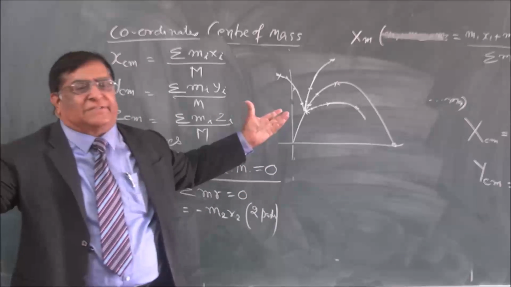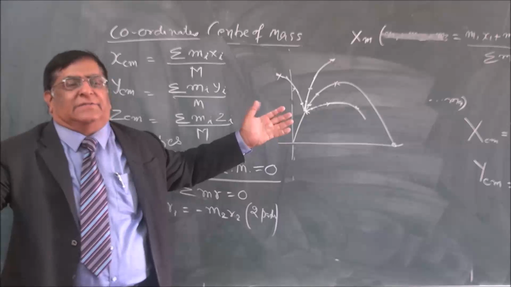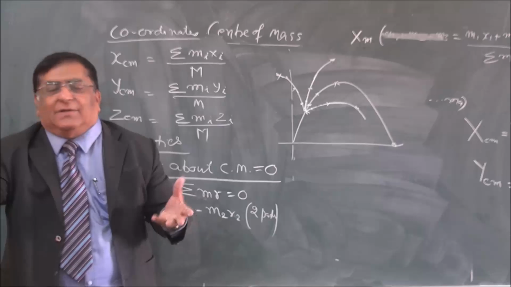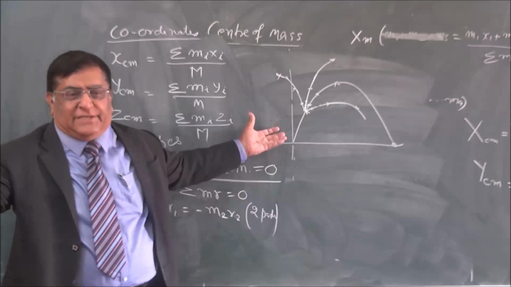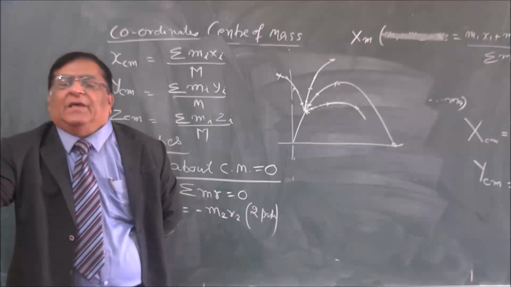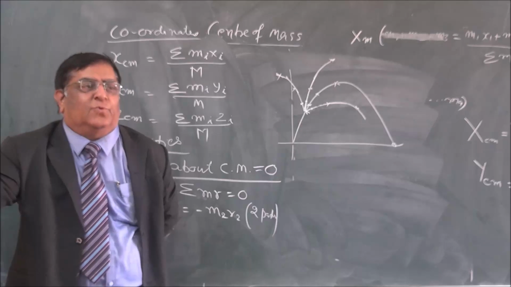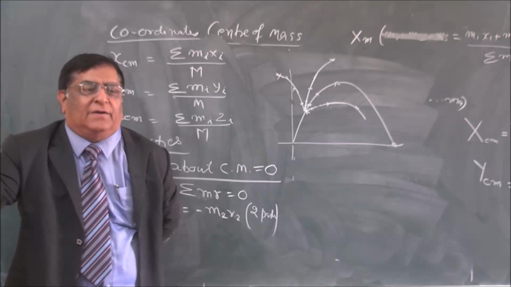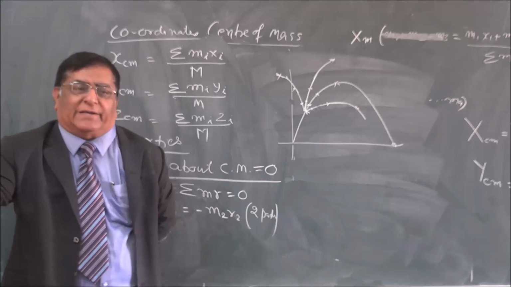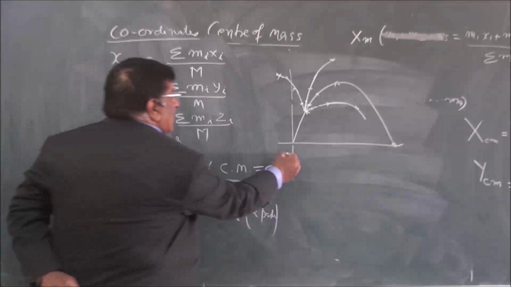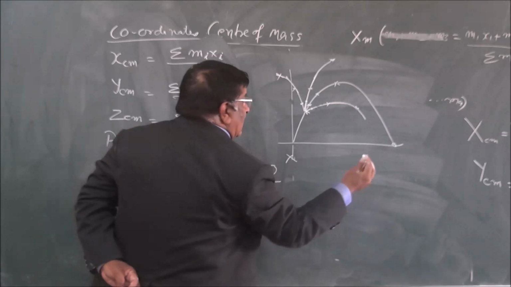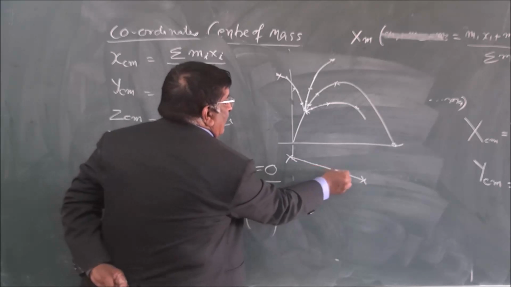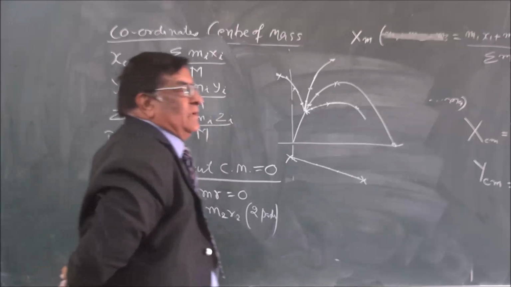So related to this, sometimes questions are asked. This is a very popular concept, but there may be different stories about it, like I have given a story of this. Another thing is, if there is a two-particle system, the center of mass has to be somewhere on the line joining the two particles. If this is one particle and this is another particle, then we join them. The center of mass has to be somewhere here on the line. Right? Write it.